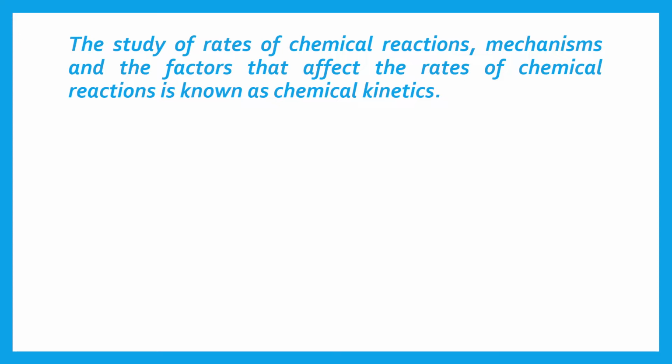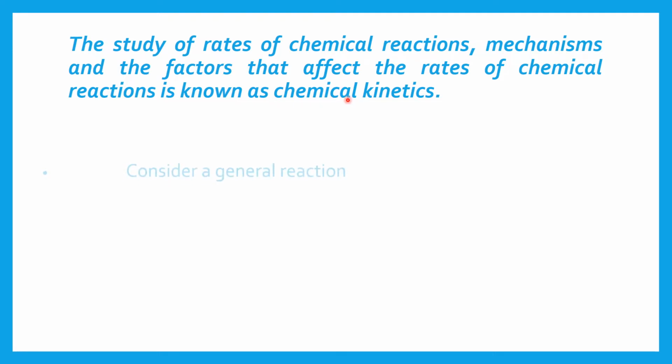And what is chemical kinetics? Chemical kinetics is the study of the rate of chemical reactions, the mechanism of the chemical reaction, and the factors that will affect the rate of this chemical reaction. All of it is studied in chemical kinetics. Mechanism means the steps or the route by which a reactant changes into the product. So the mechanism of the chemical reaction and the factors that will affect this mechanism are all studied in